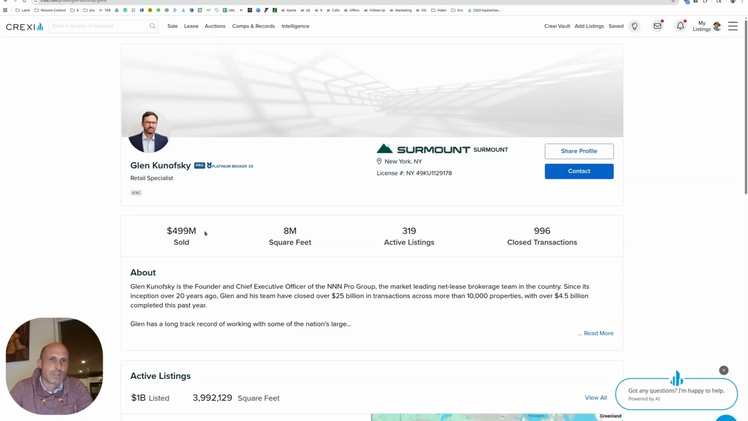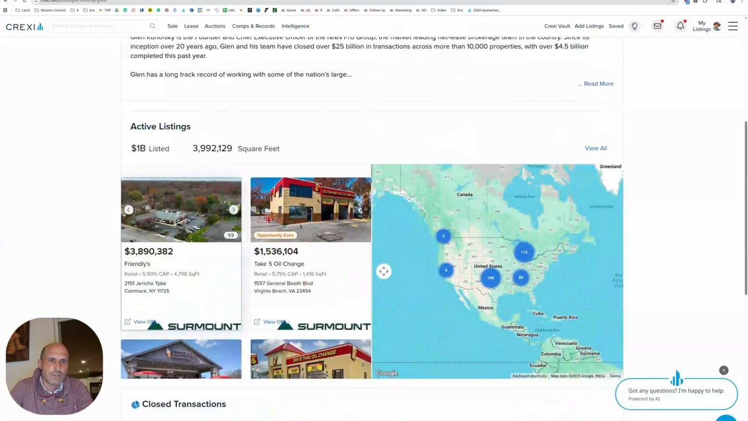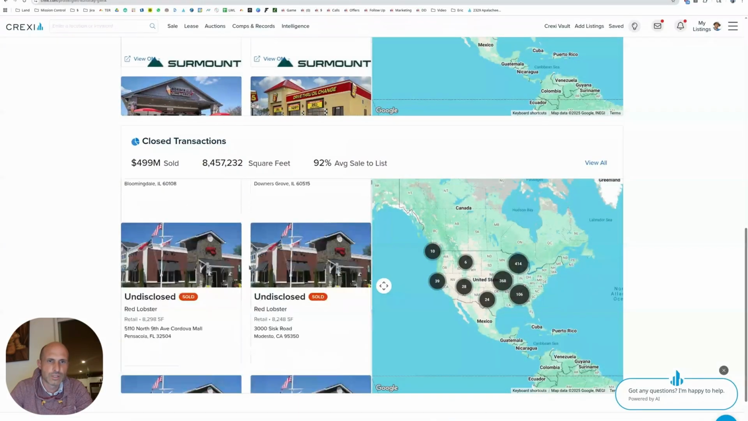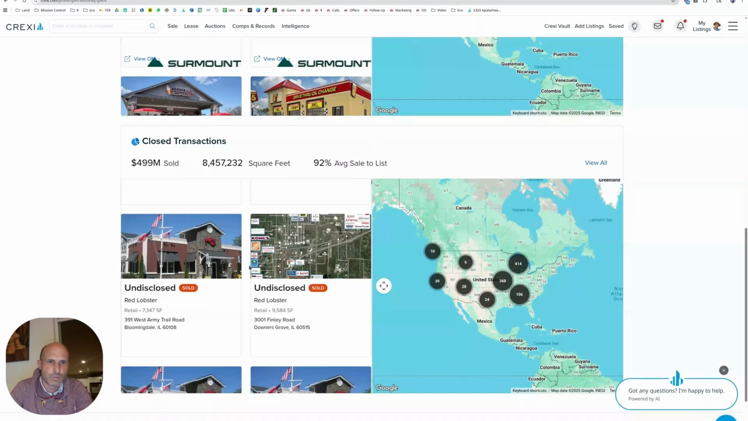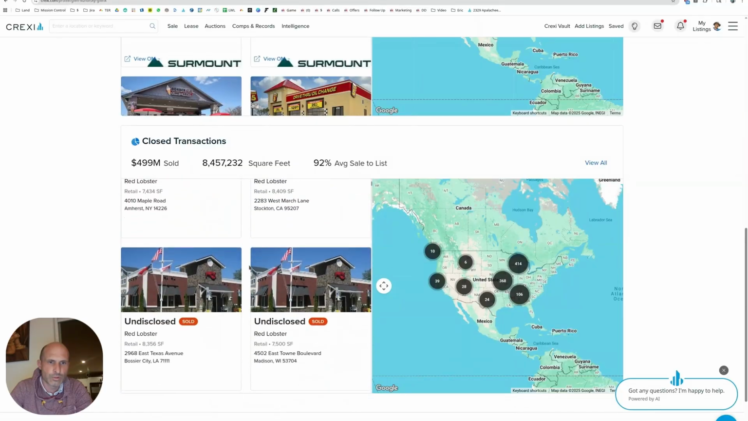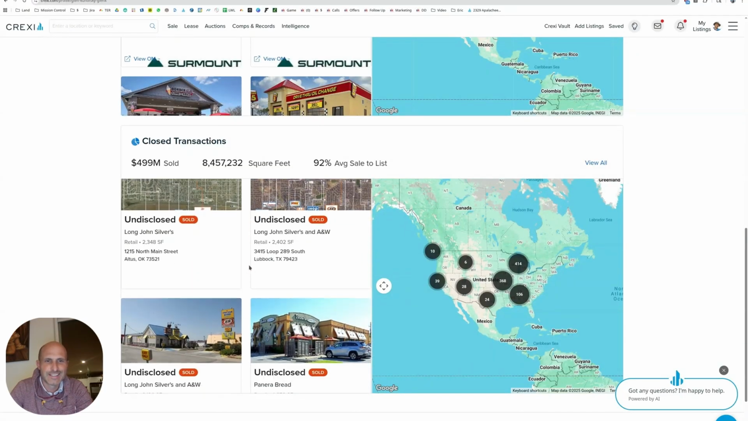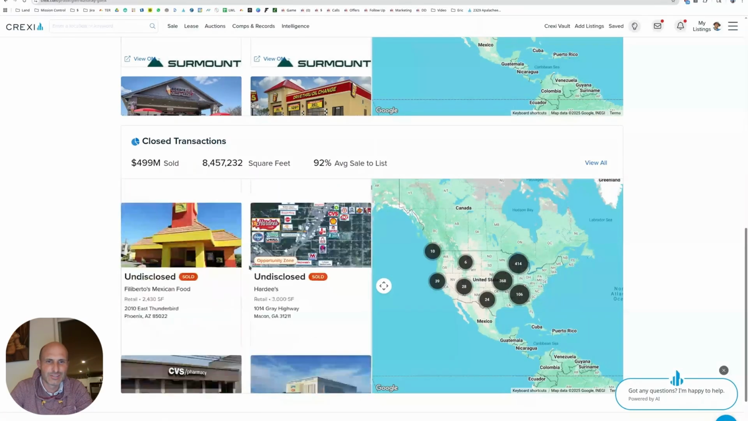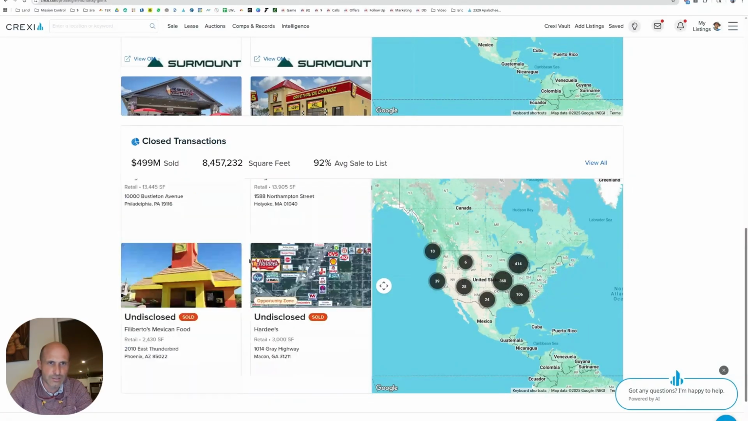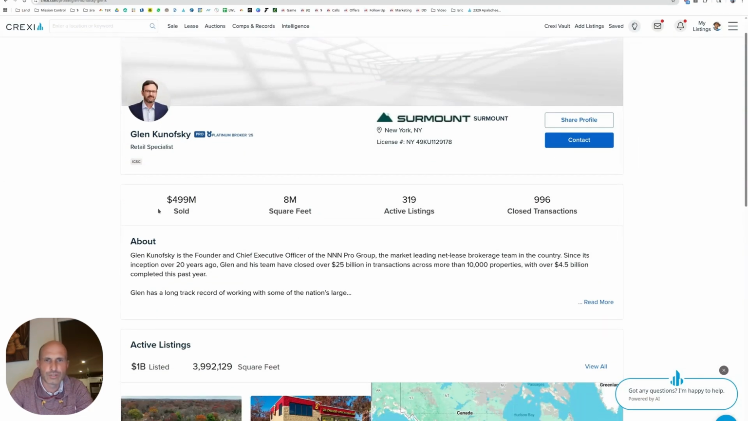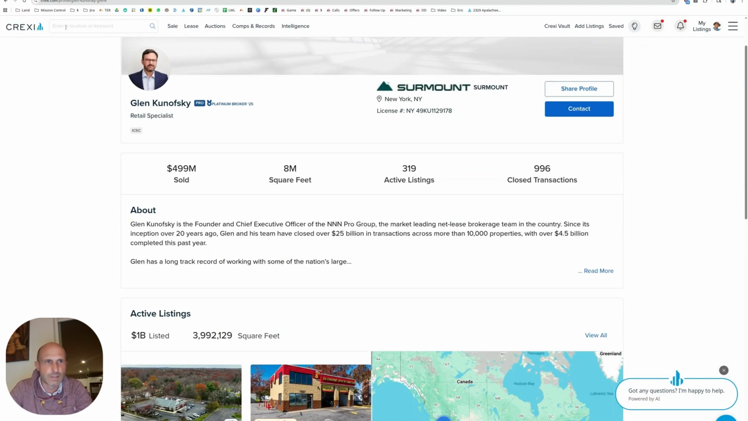$500 million sold, and $1 billion listed. It says $1 billion listed probably because he's got a bunch of undisclosed. He didn't just sell one Red Lobster, he sold a whole portfolio of Red Lobster. Why not? Probably all in the same transaction. Go Glenn. And then he's got a bunch of undisclosed. You could spend all day going through his old transactions. The guy's got history. He's doing deals. He's going to know his numbers. It says $500 million sold, but those are only the ones he's sharing the price on. It looks like he's based out of New York.